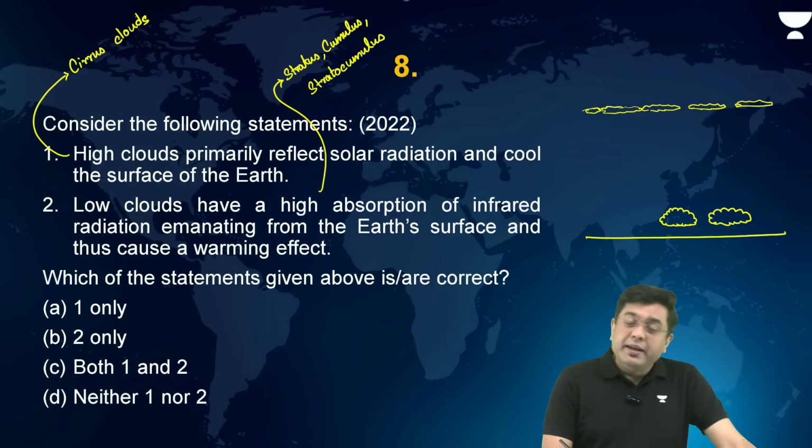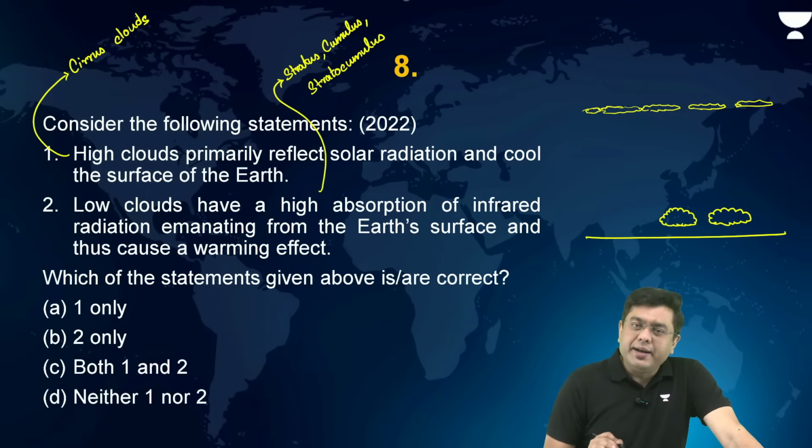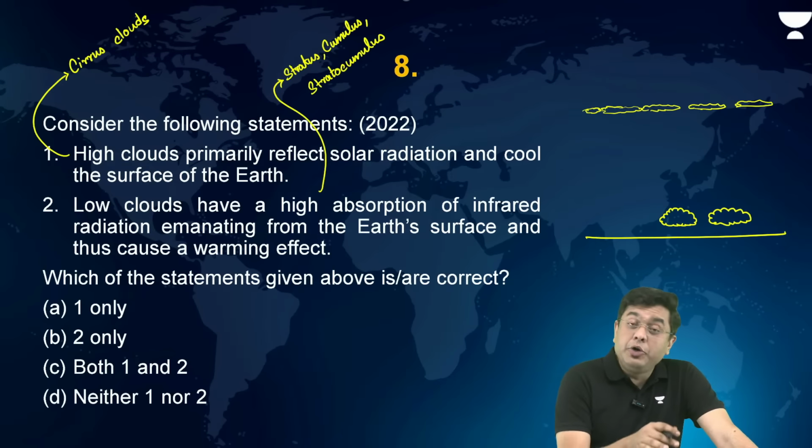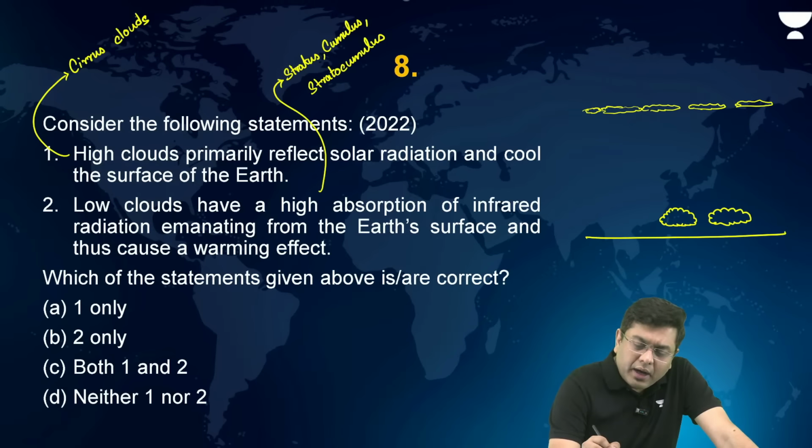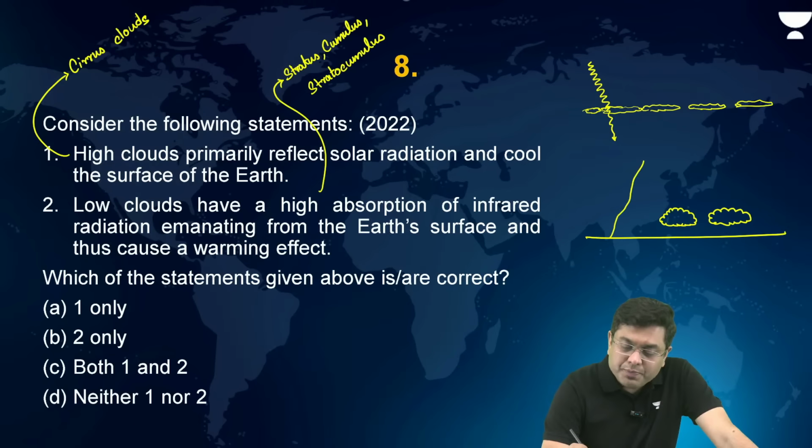Isn't it? Now, when you take a look at it, will this high-level cloud be able to provide cooling to the surface? The high-intensity short-wave solar radiation passes through, but the terrestrial radiation, low in energy, will always be reflected back.